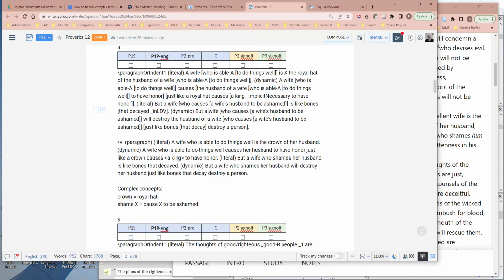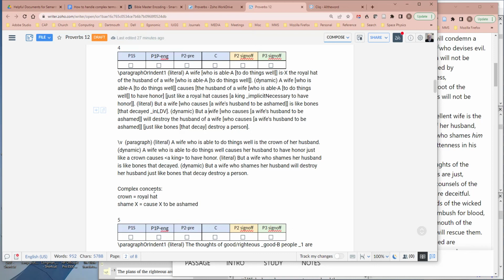So let's go to the literal version. But a wife who causes her husband to be ashamed is like bones that decayed. So that's the literal version. And I had this note about the verb decay. But then I added a dynamic version to make this more clear, the meaning. So, but a wife who shames her husband will destroy her husband, just like bones that decay destroy a person. So in the English it says, but a wife who shames her husband will destroy her husband, just like bones that decay destroy a person.